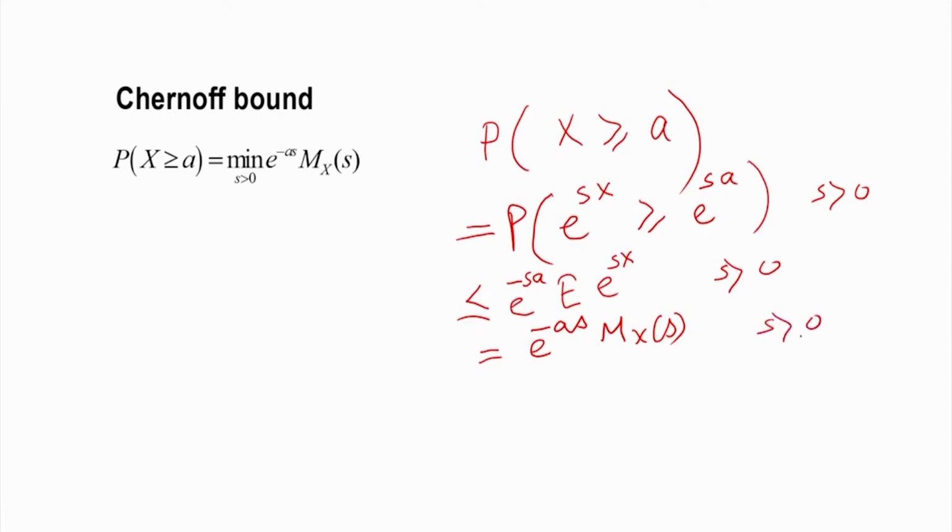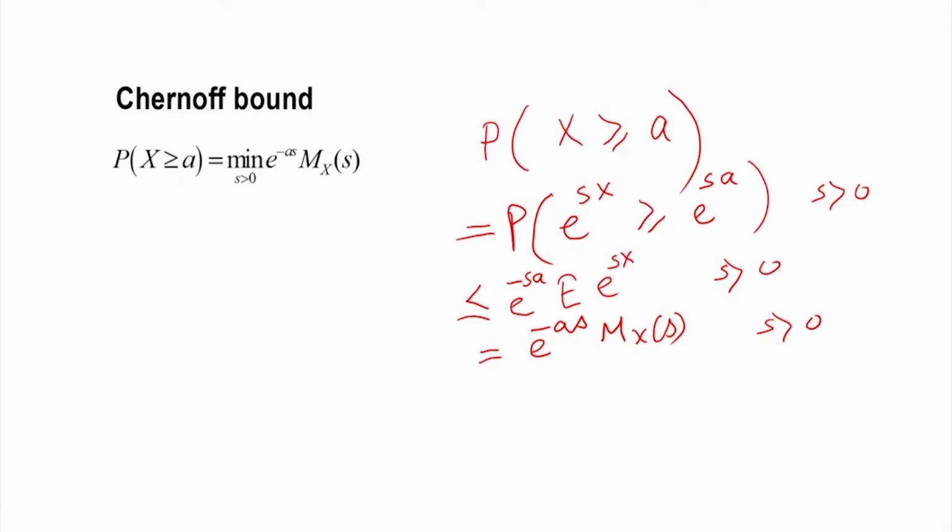If it is less than or equal to this quantity for all s greater than 0, then out of that there will be one minimum. Suppose for all possible s, we consider the one which has the minimum of this expression, then the probability of X greater than a will be less than that minimum also.